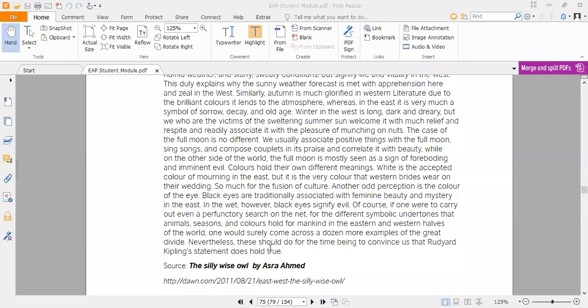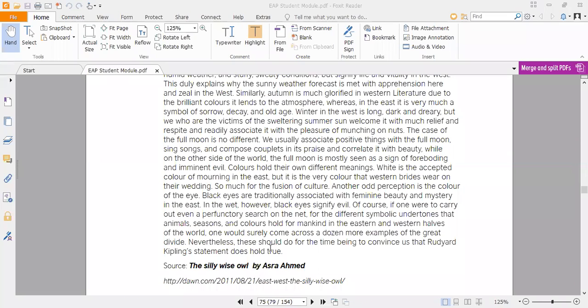So this white color has a good feeling and good type of concepts and ideas in the western countries. That's why it is used by the brides on their wedding nights as well. So much for the fusion of the cultures. There is too much fusion of the cultures, too much mixture of the cultures, both cultures have changed from each other. Another odd perception is the color of the eyes.